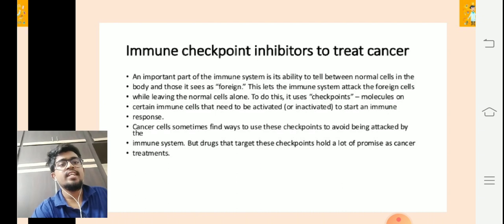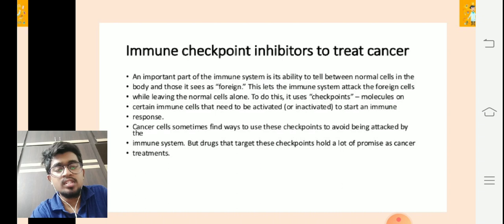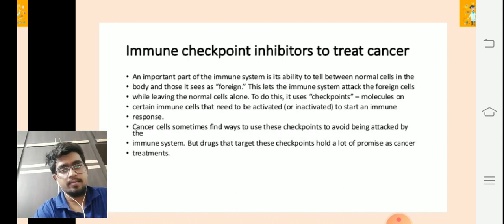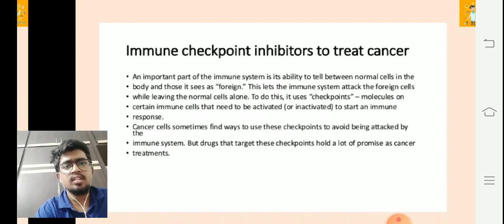To do this, it uses checkpoints, which are molecules on certain immune cells that need to be activated or inactivated to start an immune response. So immune checkpoint inhibitors play a very crucial role.